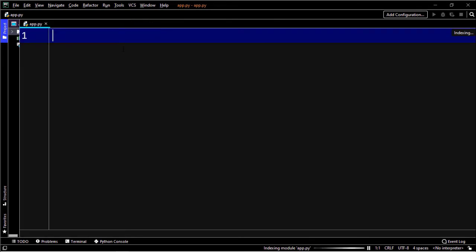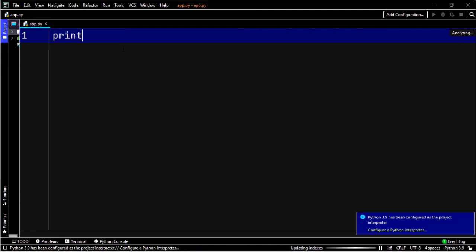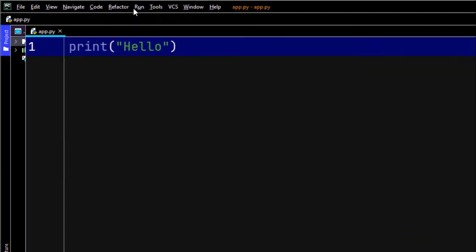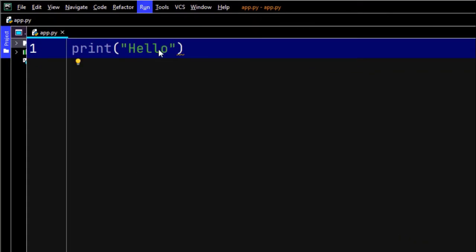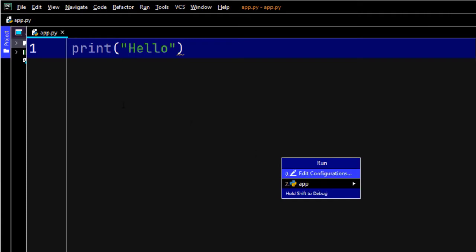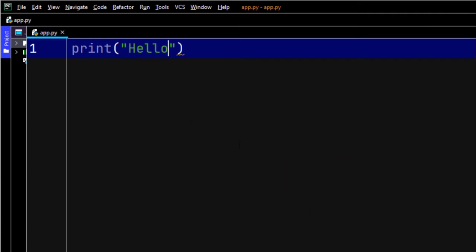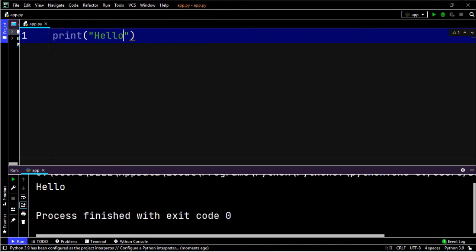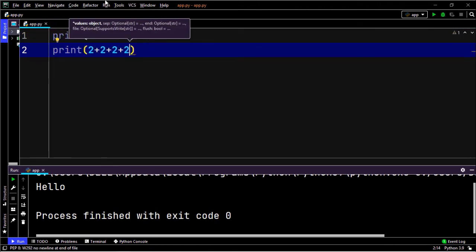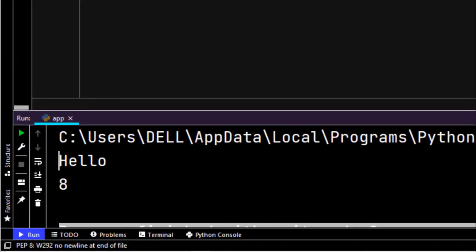Now just try writing all the same things we have done in IDLE. Write print, name. What's the name? It's like hello. And you gotta go to the Run section. You gotta run it, and you have to choose this app, what you have named here, that should be here. App here. And it's hello. Now I want to do some maths calculations again. 2 plus 2 plus 2 plus 2. Okay, now again run it. You can simply run it here. And yeah, hello and 8.